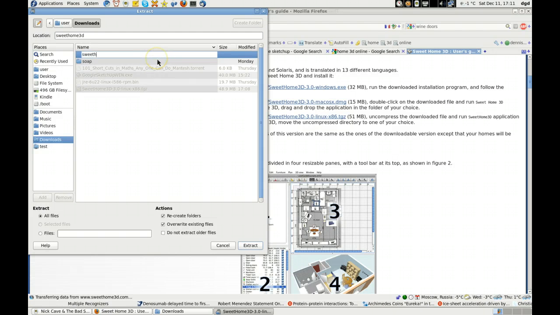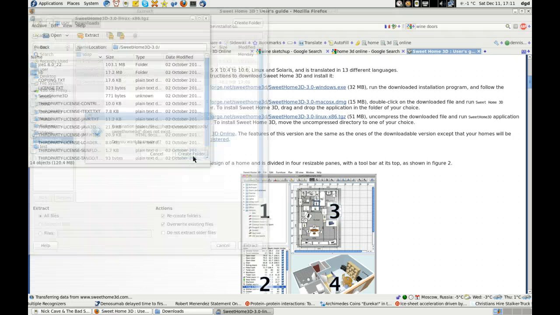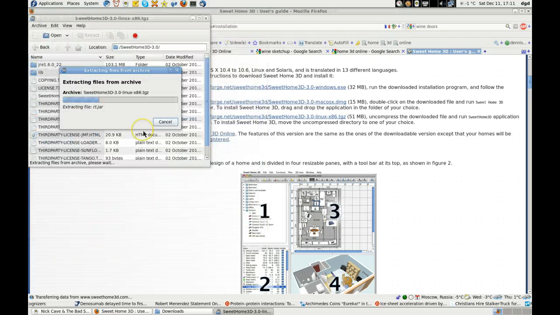Okay, try it again. Extract. Okay, yes, alright, fine. Now it's extracting.